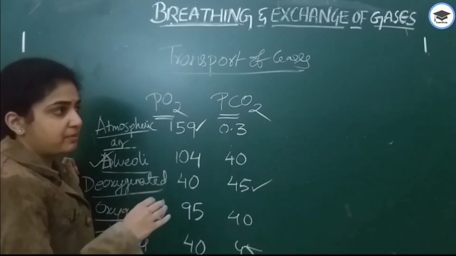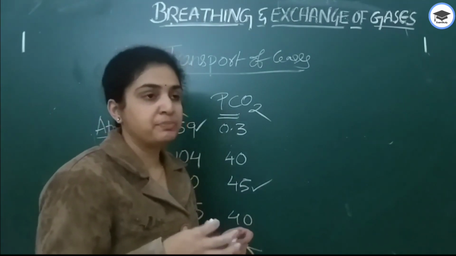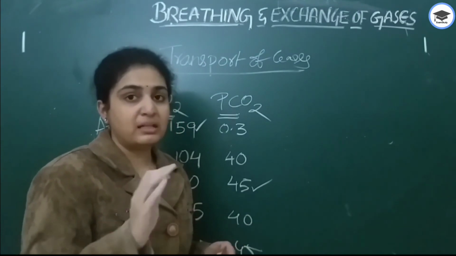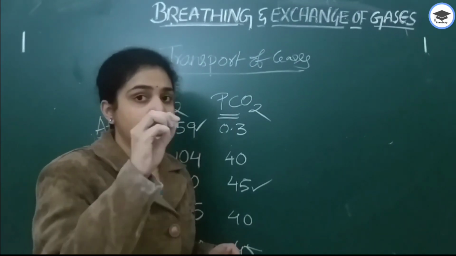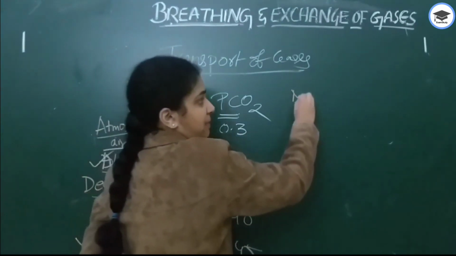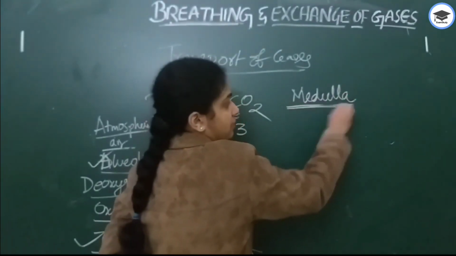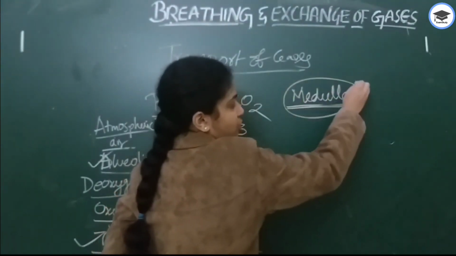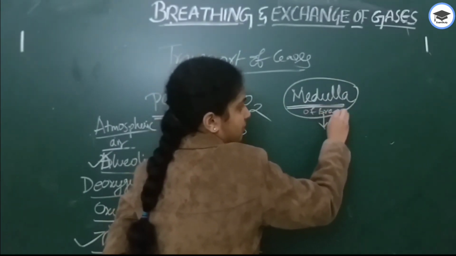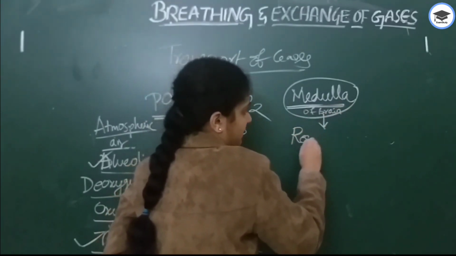Next, where is the respiratory center present in our body? Respiratory center, we all will think of the lungs, but that is not where the respiratory center is present. It is exactly located in the medulla region of the brain. In the medulla region of the brain, this respiratory center is present.